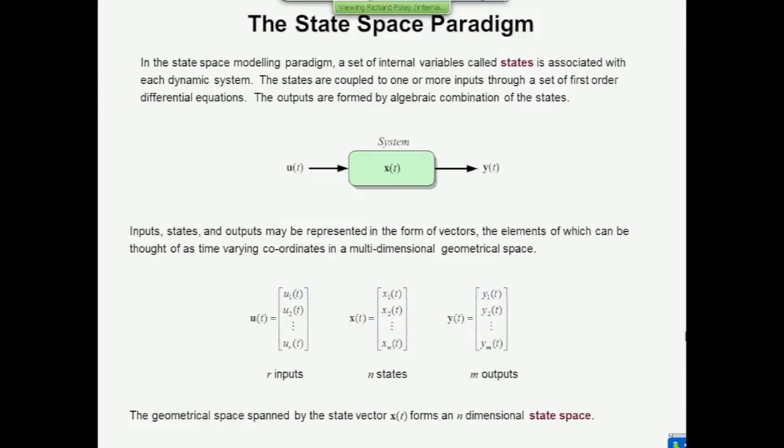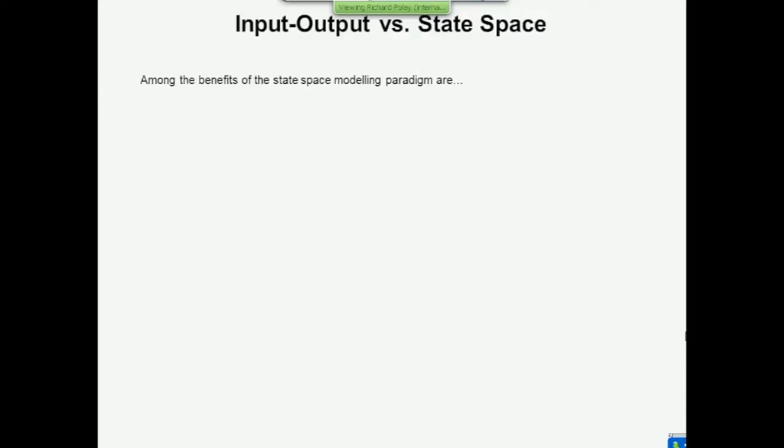So why would you do one rather than the other? Well, the state space description has some advantages, the most important of which is that the dynamic equations are always exactly the same. You've got that pair of vector matrix equations which doesn't change no matter how complicated or how simple the system is. So once you're used to manipulating that same pair of equations, you can handle any system regardless of how complex it is.